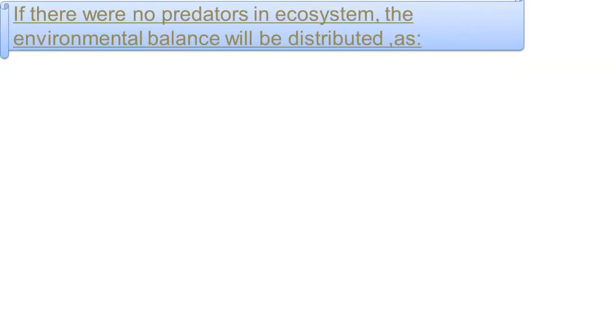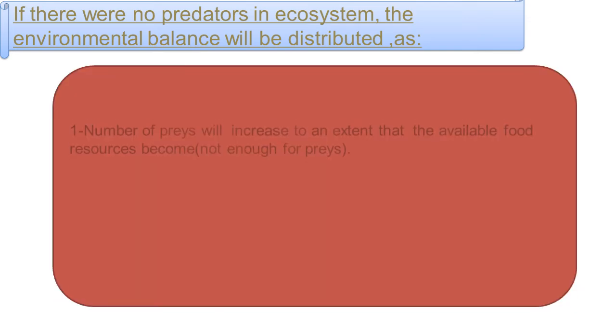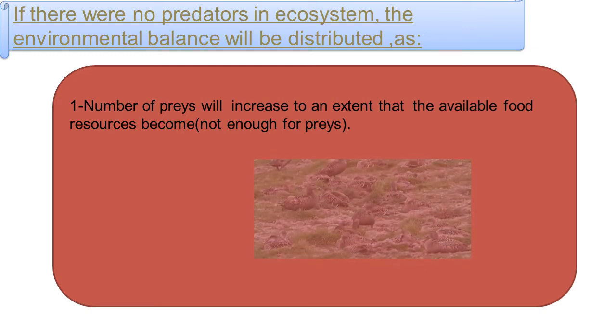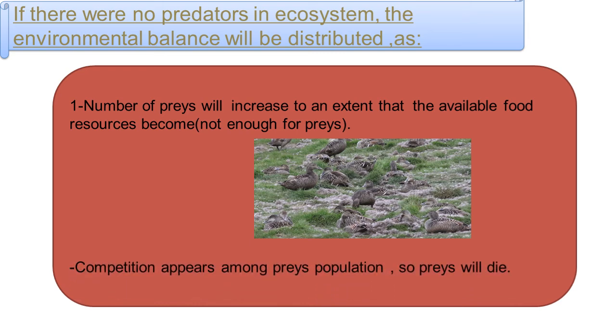What happens if there were no predators in ecosystem? The environmental balance will be disturbed as the number of prey will increase, so the available food resources become not enough for prey. Competition appears among prey population, so prey will die.